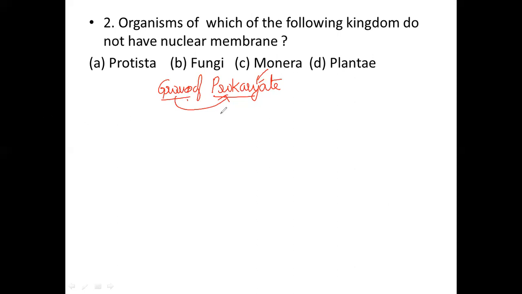They are basically unicellular, as most of you know. Unicellular means the organism is made up of only a single cell, the whole body is made up of a single cell. That type of organism we call unicellular.